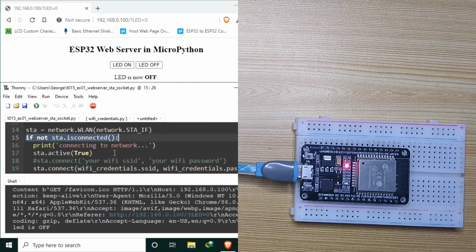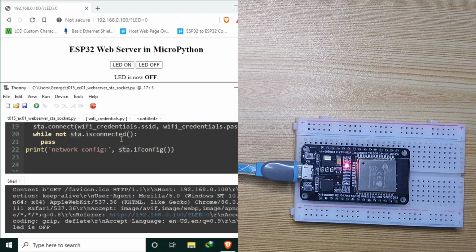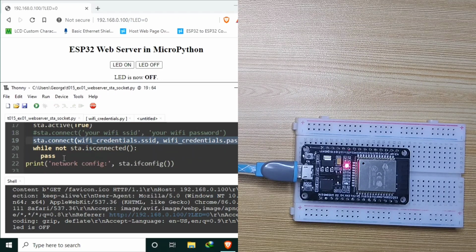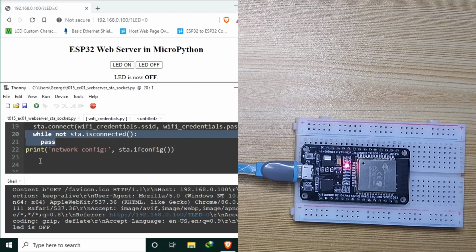Inside it, it prints a debug message. Then it activates the station. Then it connects to the Wi-Fi router, and waits until it's successfully connected to the Wi-Fi router. And lastly, it prints the IP address.